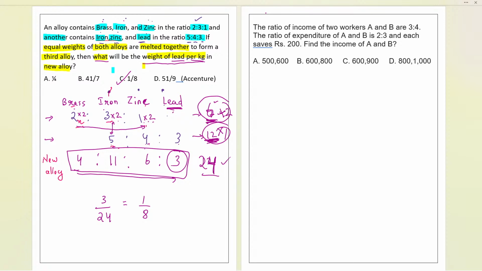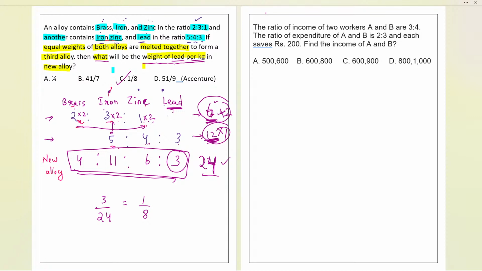I hope you all tried over here. Now here we have the ratio of income of two different workers. If the ratio of incomes is given over here, what should we be doing? So let us now see that.